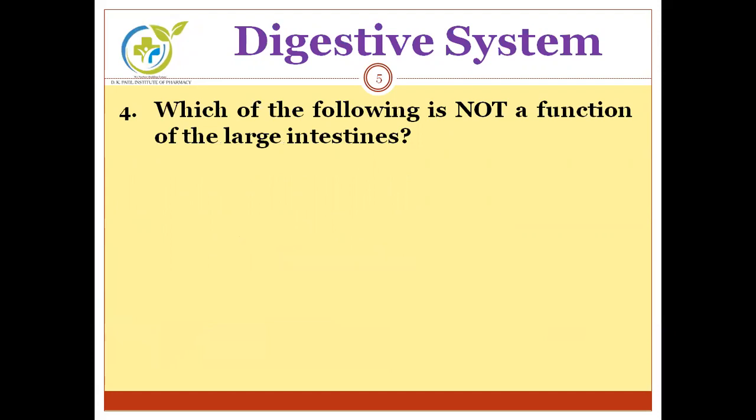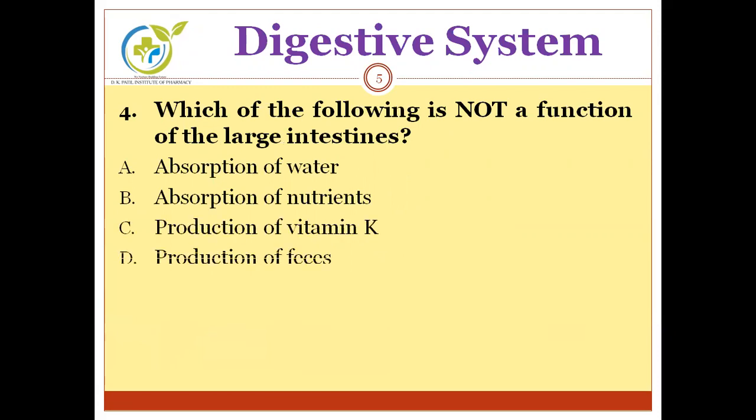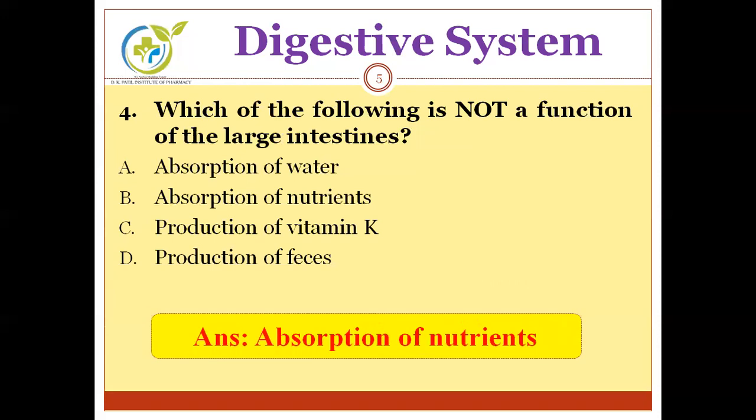Next question. Which of the following is not a function of large intestine? Options are A. Absorption of water, B. Absorption of nutrients, C. Production of vitamin K, and D. Production of feces. We have to find out which is not a function of large intestine. And the correct answer is absorption of nutrients. Among these four options, absorption of nutrients is not a function of large intestine, but absorption of water, production of vitamin K, and production of feces are functions of large intestine. So remember that.